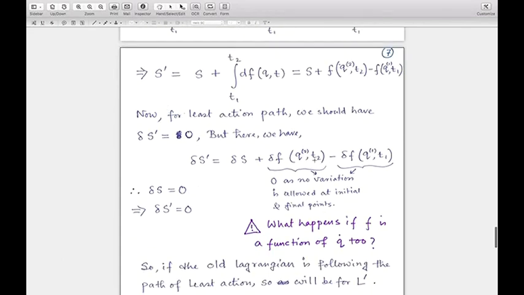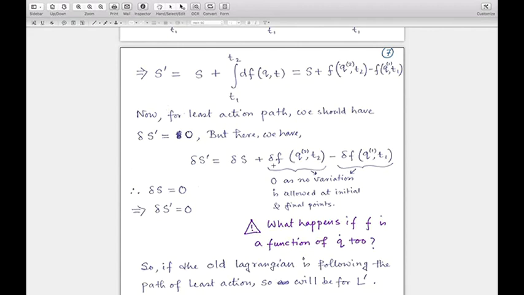Remember, T2 and T1 are fixed, so the delta operator simply does not move the time coordinates, but it simply moves the q's. If you remember, the smallness parameter epsilon changes, and this is nothing but the navigation from one trajectory to a neighboring trajectory, right?